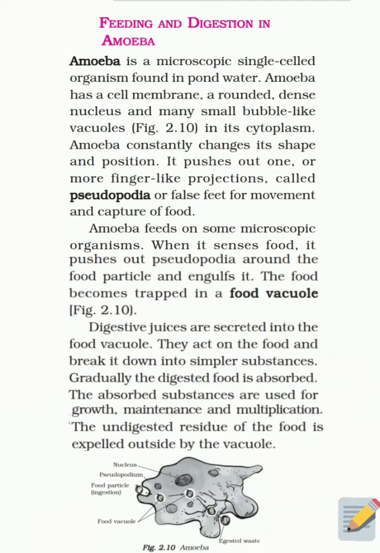Digestive juices are secreted into the food vacuole. They act on the food and break it down into simpler substances. Gradually, the digested food is absorbed. The absorbed substances are used for growth, maintenance, and multiplication. Here, class, multiplication means reproduction. The undigested residue of the food is expelled outside by the vacuole.